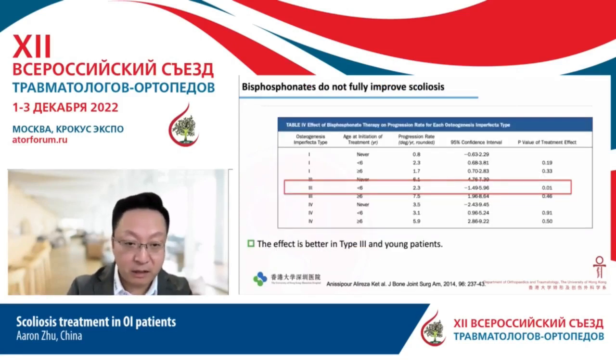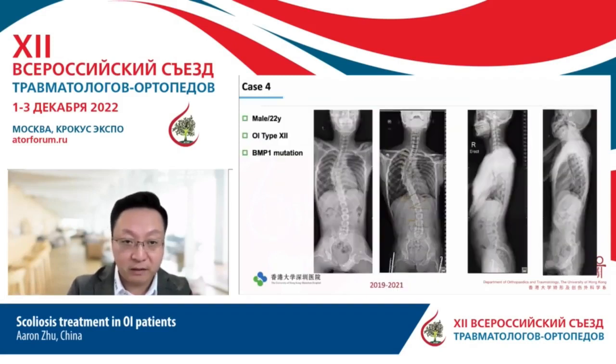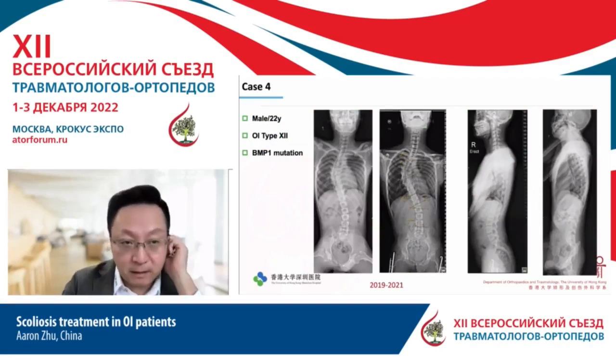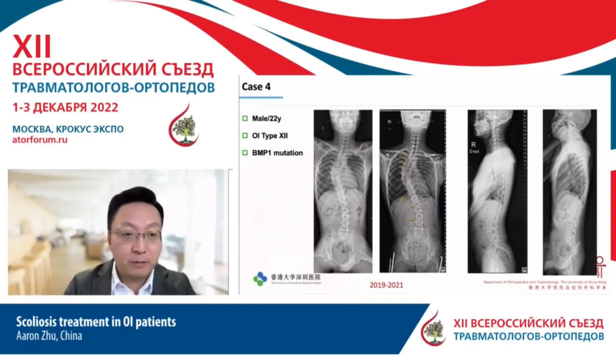So this is our study on the different types of osteogenesis imperfecta with bisphosphonate treatment. Although this kind of medical treatment cannot improve any scoliosis, it's very good for our corrective surgery in terms of implant failure and other complications. So this is another type, type 1 and 2, BMP mutations, mild curve.